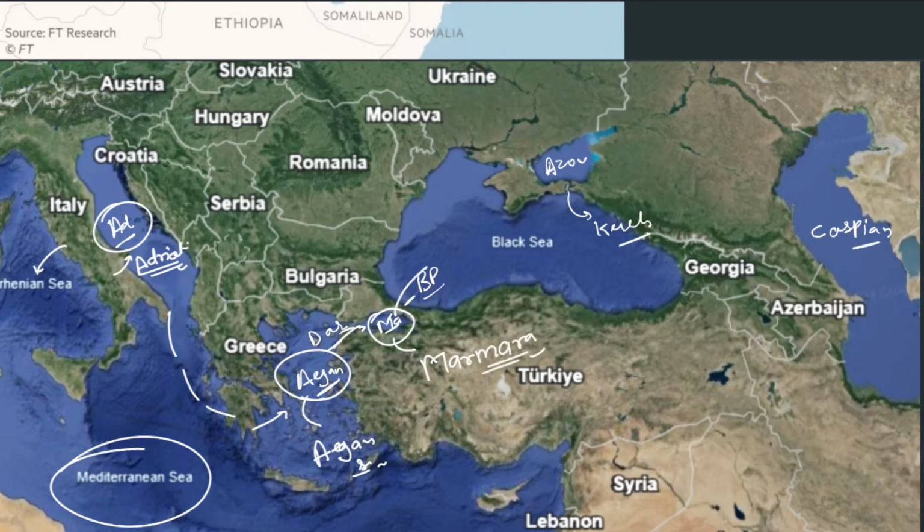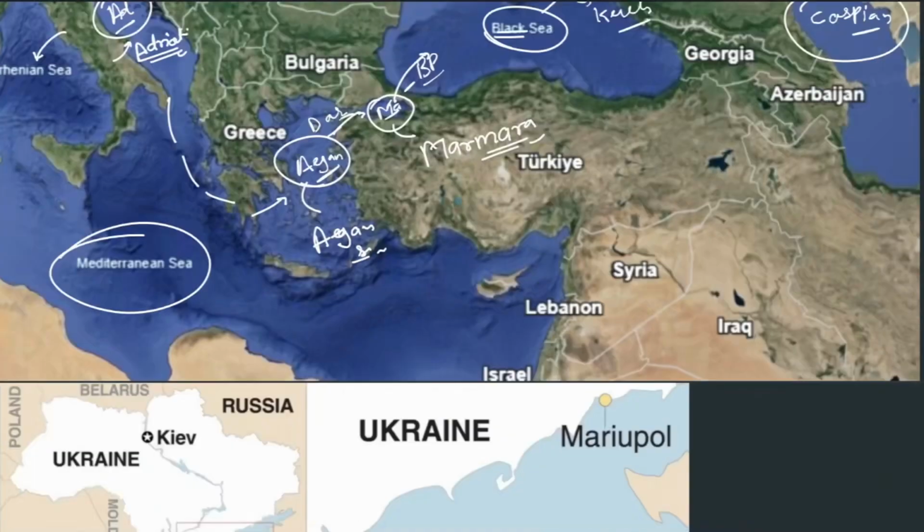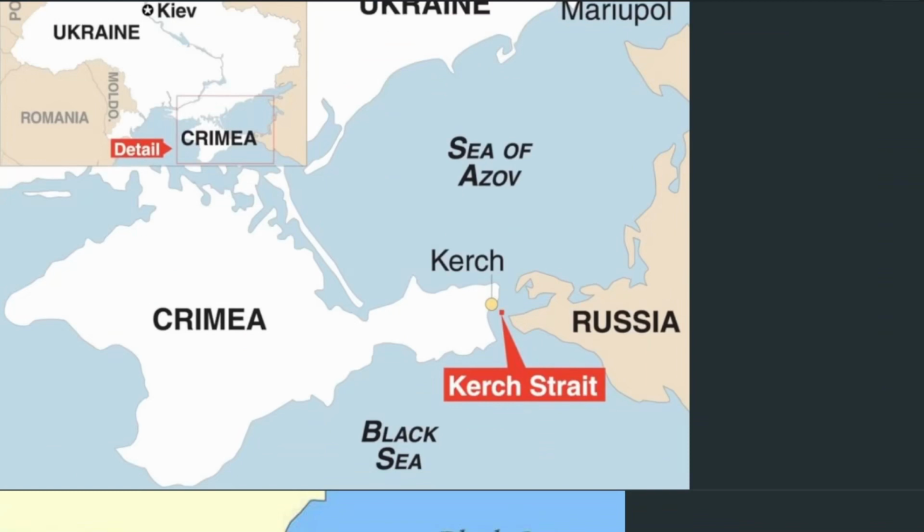Then if we go further towards the right, or further towards the east, we see the Black Sea. If we go towards the north of the Black Sea, we see the Sea of Azov. And completely disconnected is the Caspian Sea. So let's see which states are here and which state is connecting to what. Very important portion, actually the most important portion.